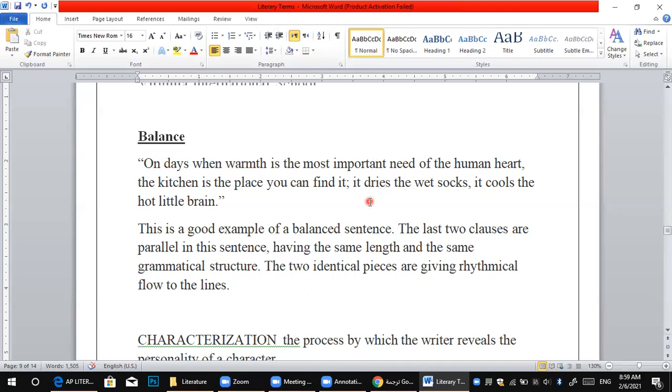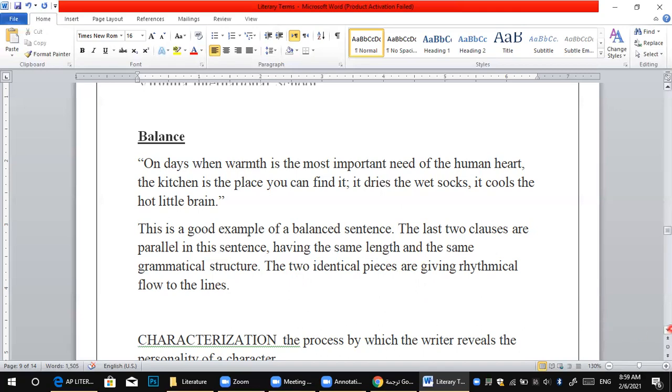So here, try to number the two sentences, or the two clauses. One, two, three, four, and one, two, three, four, five. I think it's not numbering the words, but the grammatical parts. So here it's called balance. Balance means two identical pieces give grammatical flow to the lines. Two sentences are equal in grammar or equal to each other in meaning.